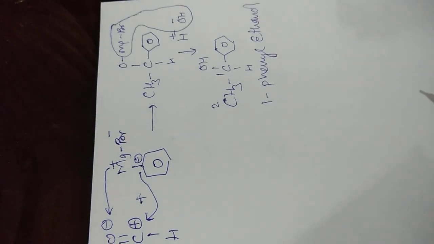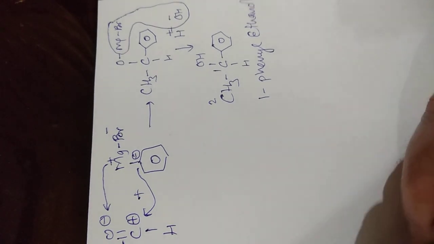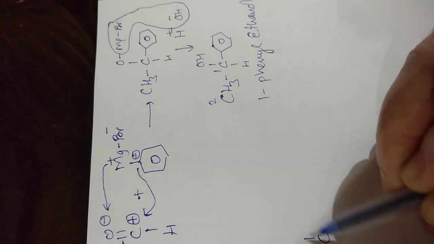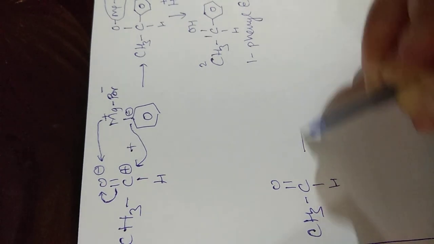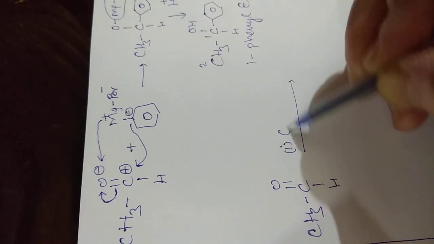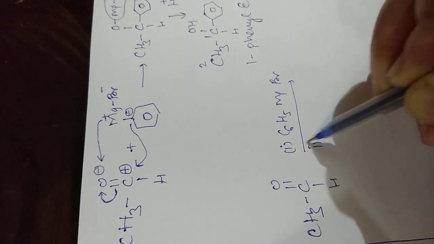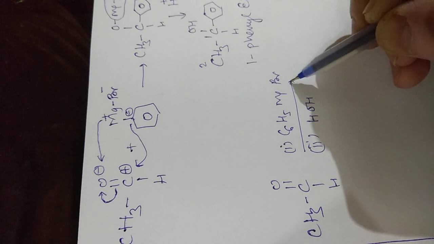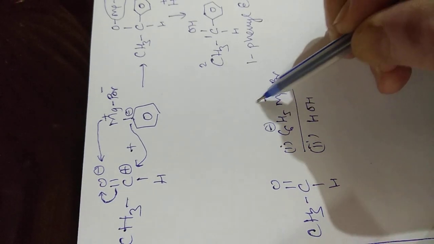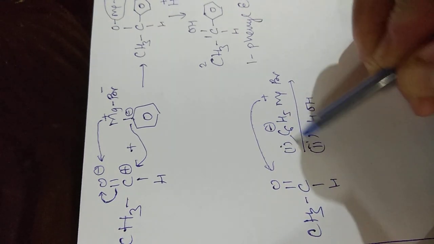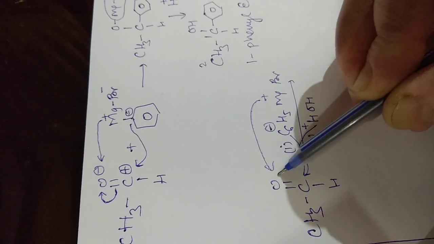In short, if we want to do this reaction, how can we write it in short? Even in examination we can write like this. Here is ethanol. First of all, we treat it with C6H5MgBr and then water will react with it. The addition product will form first. MgBr will go over here. Positive species will move towards oxygen.